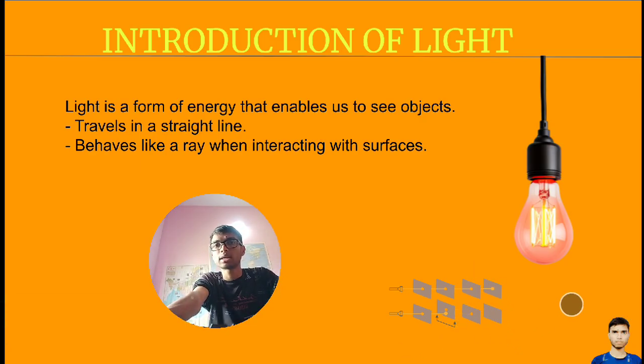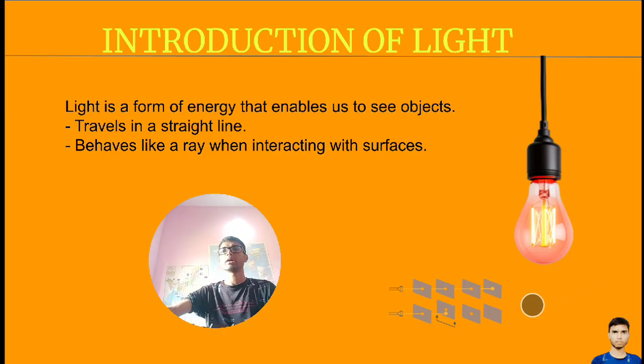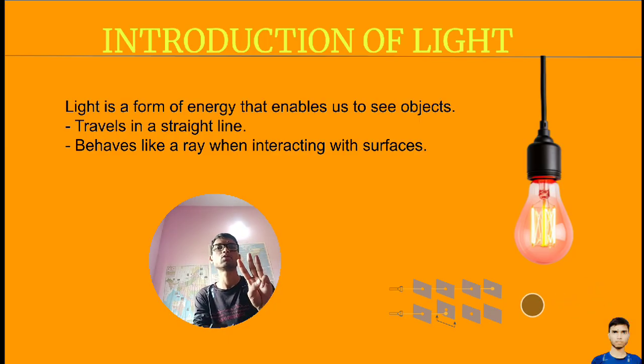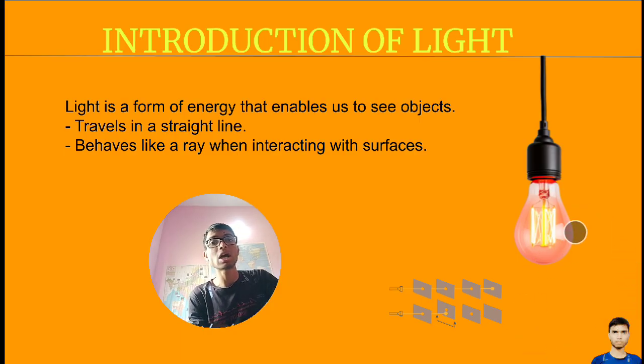And we can also understand that there are three types of objects. First is a transparent object. So always remember, transparent objects are objects which allow light to pass through them. That object will not block the light at all. Here you can see this glass bulb is transparent. It is allowing the light which is coming from the filament to pass. It will not block the light.